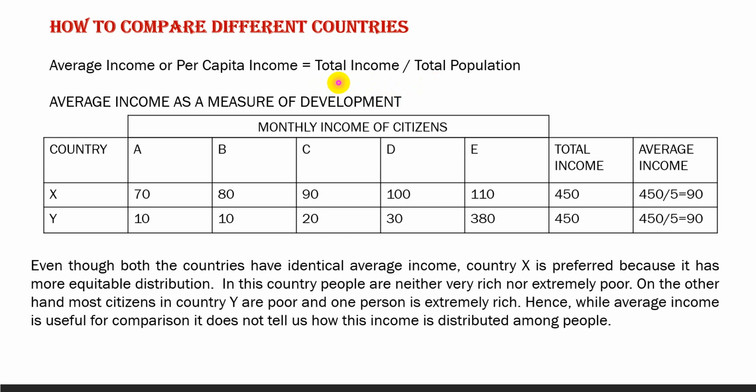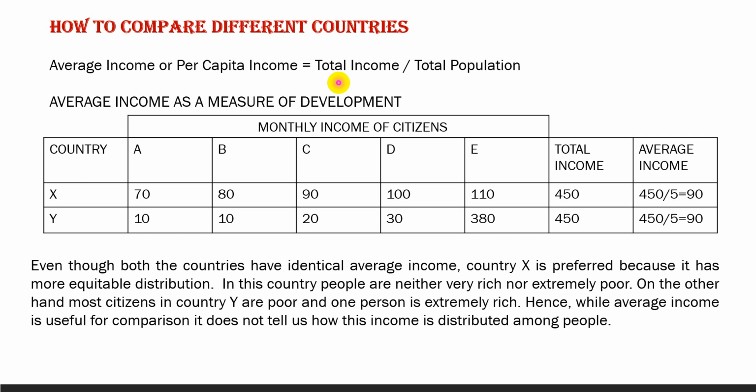But countries have different populations. Comparing total income will not tell us what an average person is likely to earn. So total income cannot be a suitable method to compare development, because it depends on the size of the population.